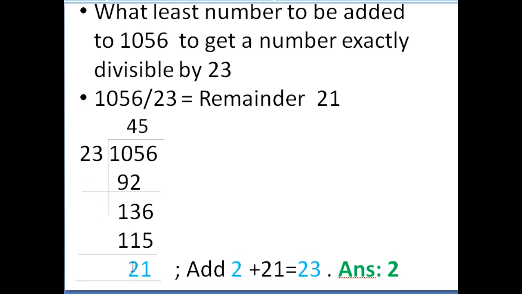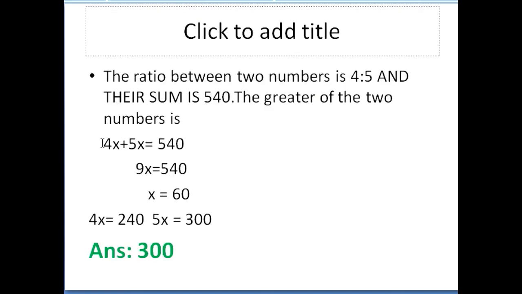What is the remainder? You see, 21. So in order to make this number divisible by 23, you have to add another 2. So 21 plus 2 is 23, the answer is you have to add 2 here. Right? Okay.